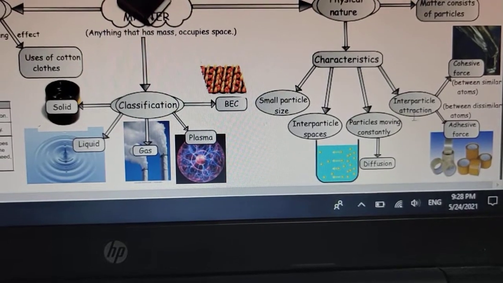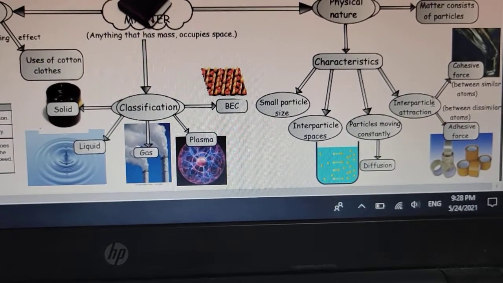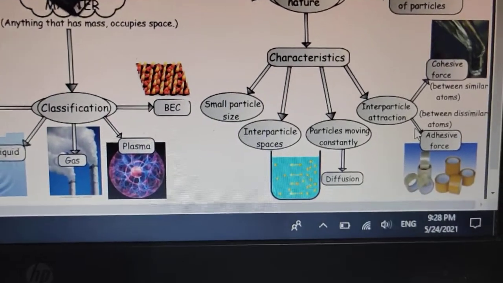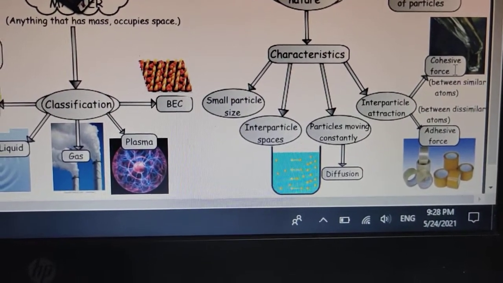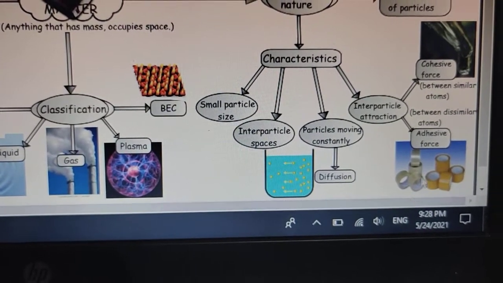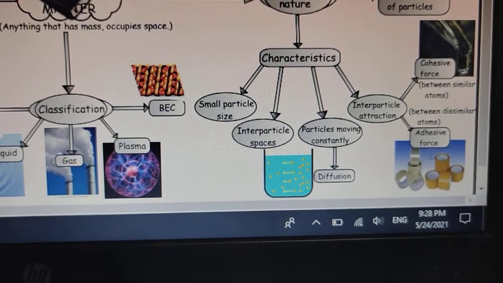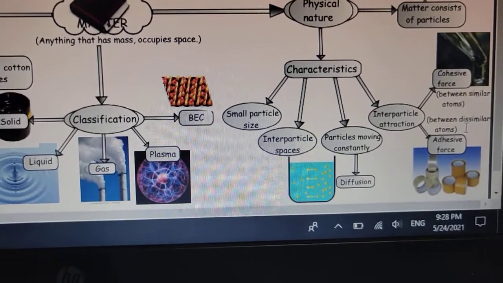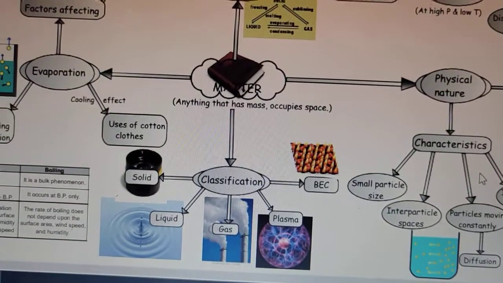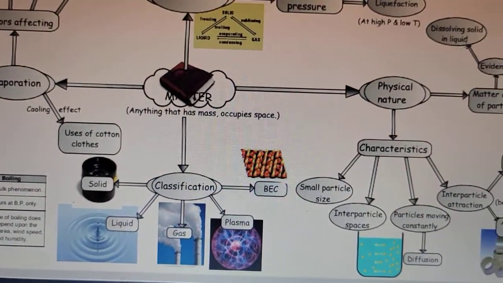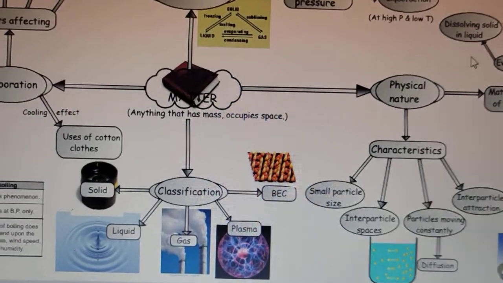Then the fourth characteristic of particles is that the particles of matter attract each other. Examples are the cohesive forces which exist between similar particles and the adhesive forces which exist between dissimilar particles. So these are the characteristics of the particles of matter. So what have we done till now? We have done the classification of matter and the physical characteristics of the particles of matter.